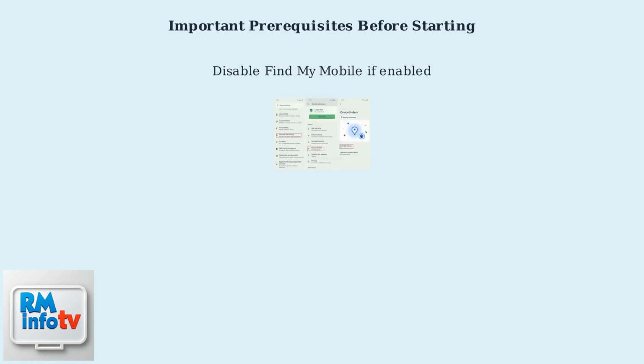Before performing a factory reset on your Galaxy Tab E, ensure your device has at least 50% battery charge to prevent any interruptions during the process. Remove any external storage, such as micro SD cards. Although this is optional, it is recommended to avoid any potential issues. If Find My Mobile is enabled on your device, disable it to avoid potential remote lock issues after the reset. The home button below the screen is essential for performing the hard reset process in recovery mode.